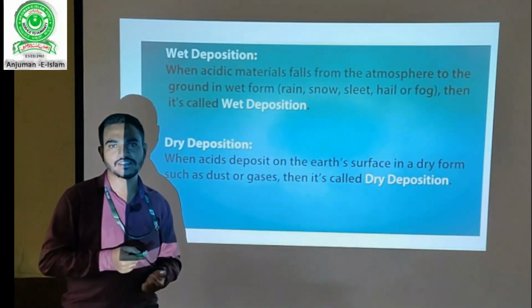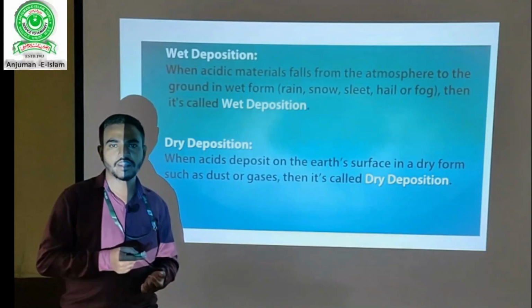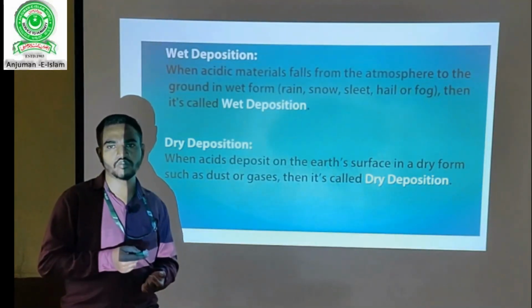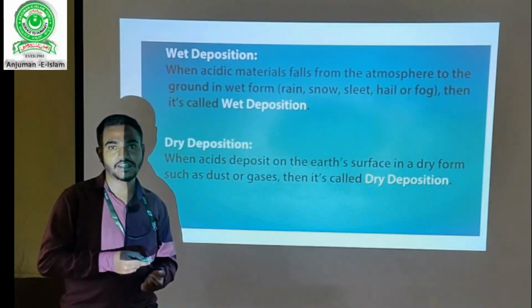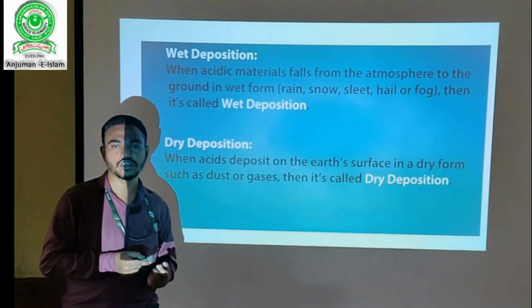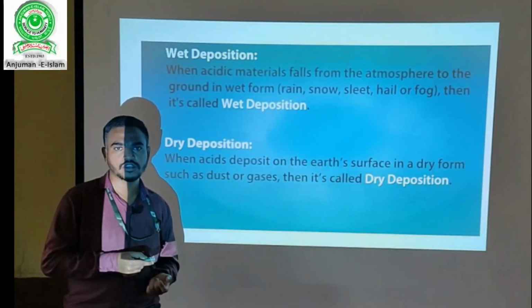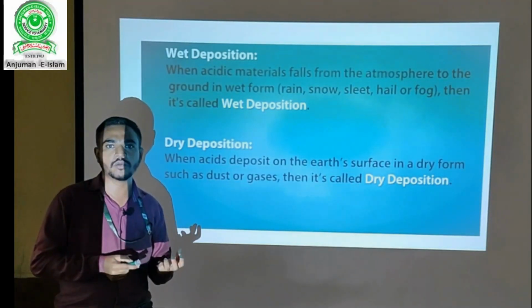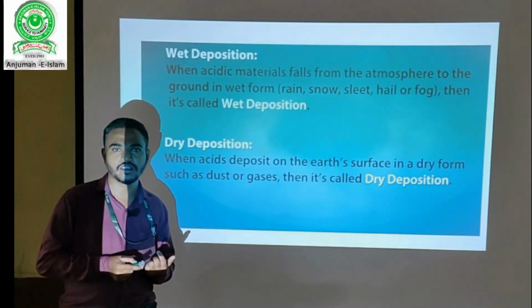This acid rain is measured in terms of pH value. Usually pure water has a pH level of 7 and water which is drinkable has a pH level of 5.2 to 5.4. But acid rain has a pH value from 4.2 to 4.4, which is very harmful, dear students.